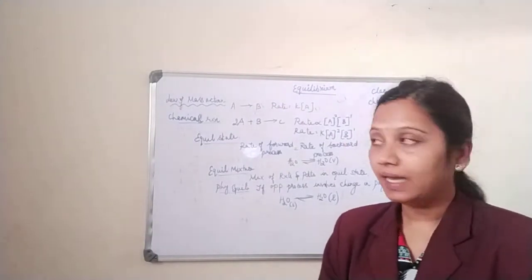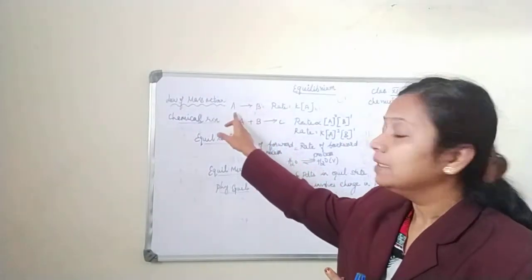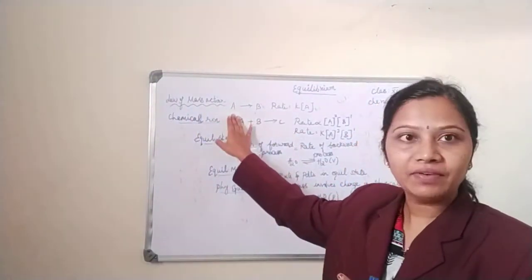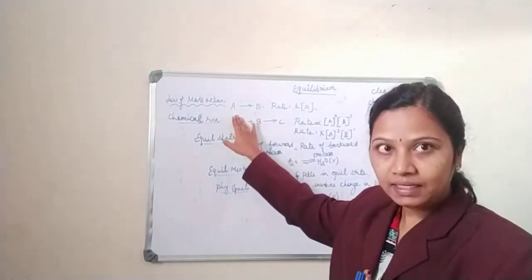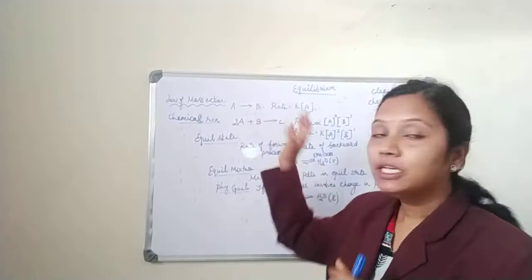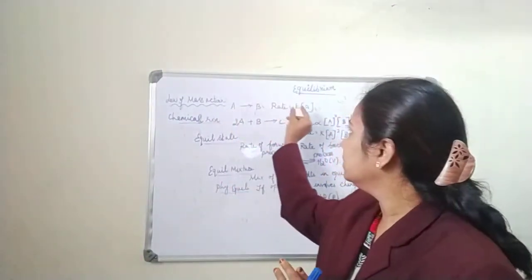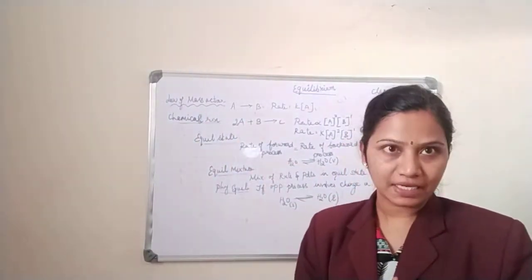This law states that the rate of a reaction is directly proportional to the reactant. Okay, what is the law of mass action? Suppose I have a reactant A. This reactant A is reacting and giving rise to product B. So the rate of a reaction is directly proportional to the concentration of the reactant, which is A. This is called the law of mass action.